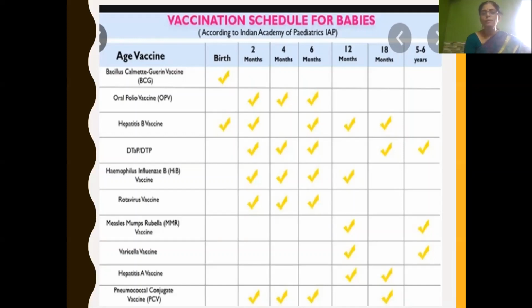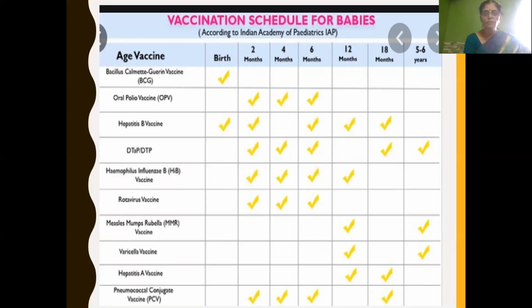This oral polio vaccine is given orally up to 5 years, twice a year. You may have heard that the polio vaccine is given orally. Even now it is continuing: at 2 months, 4 months, 6 months, and after that every year till 5 years old.